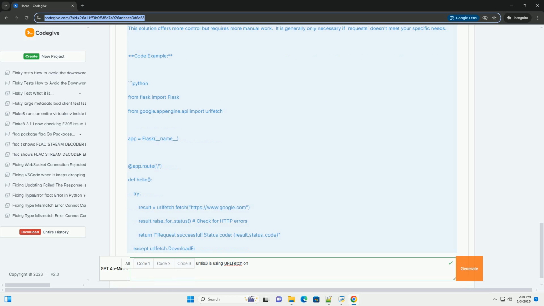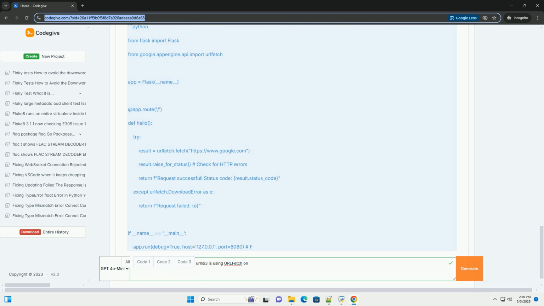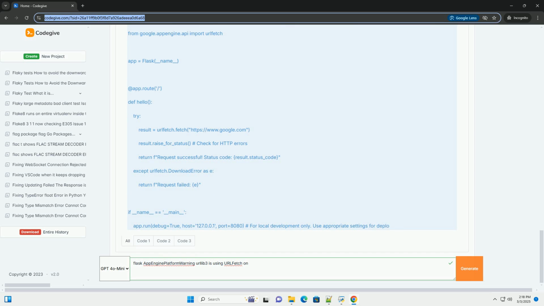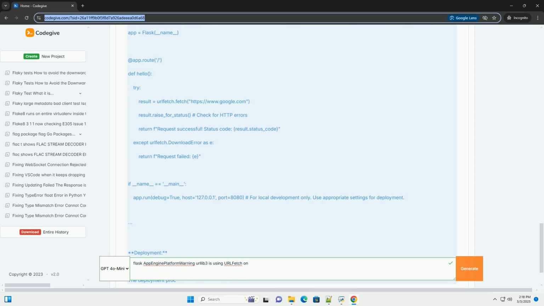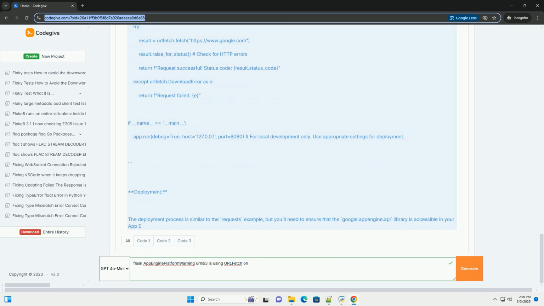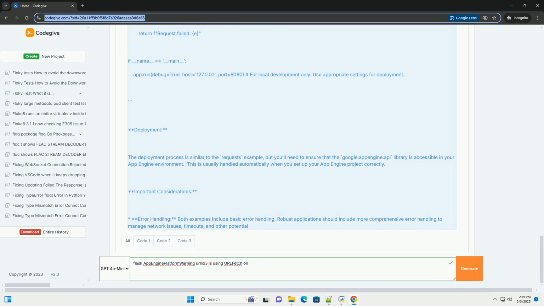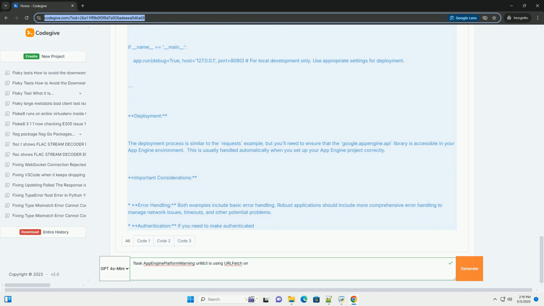Solutions: there are two main approaches to resolve this warning and optimize your application's performance. One, using the requests library. Requests is another popular HTTP client library that's generally considered more user-friendly and often better integrated with various environments, including GAE. It automatically leverages URLFetch on GAE without requiring explicit configuration.